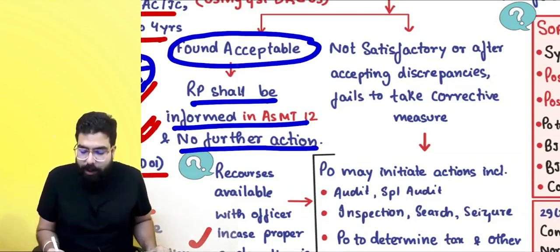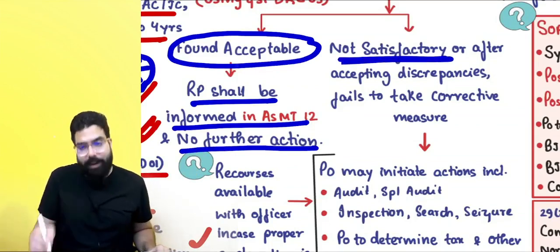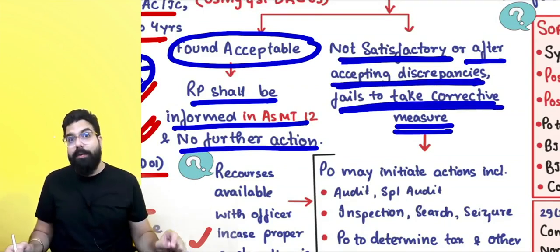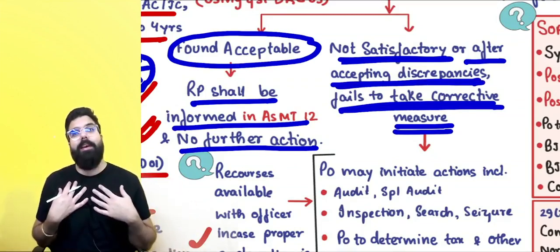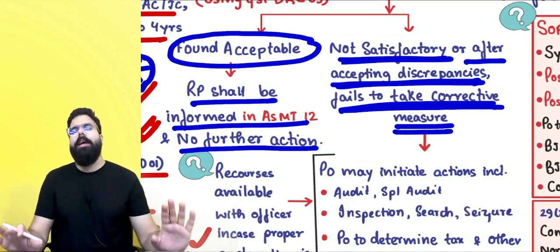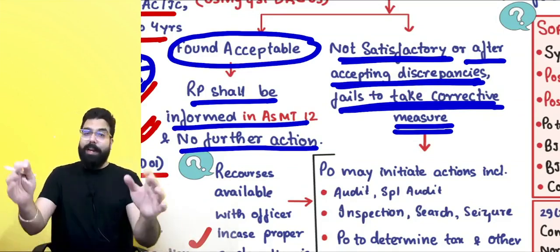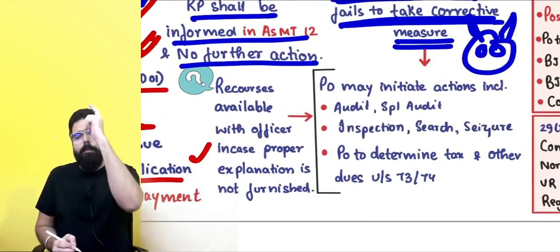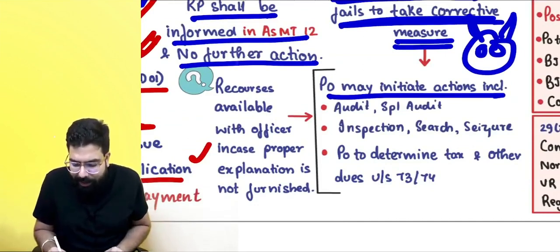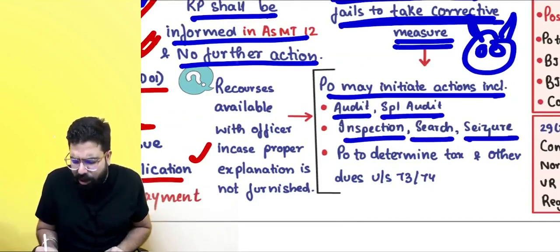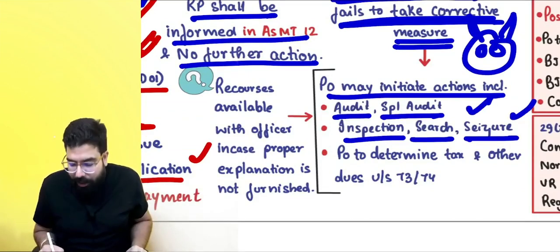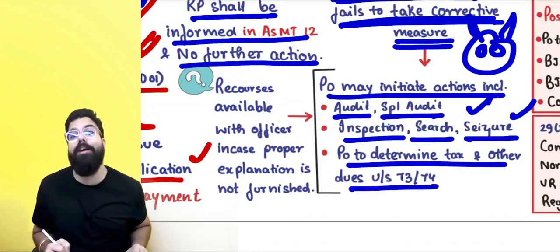Sir, but if the officer does not like my reply, finds it not satisfactory, or after accepting the discrepancy, I fail to take corrective measures, then the PO will get angry. And what are the various recourses available to the proper officer? The proper officer will initiate action, which is audit, special audit, inspection, search, seizure, and using all the evidence gathered, he will raise a demand order under section 73 or 74.